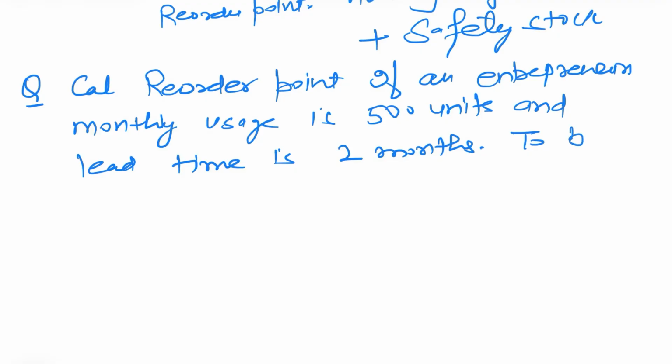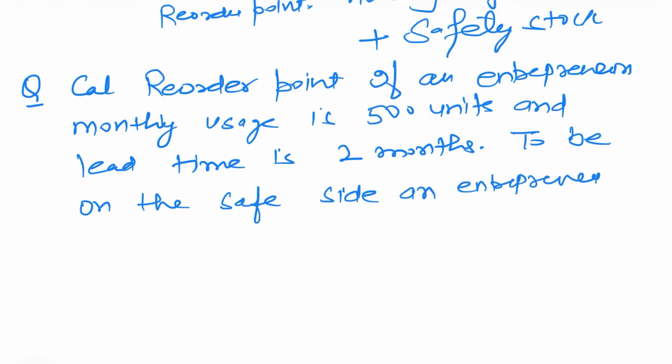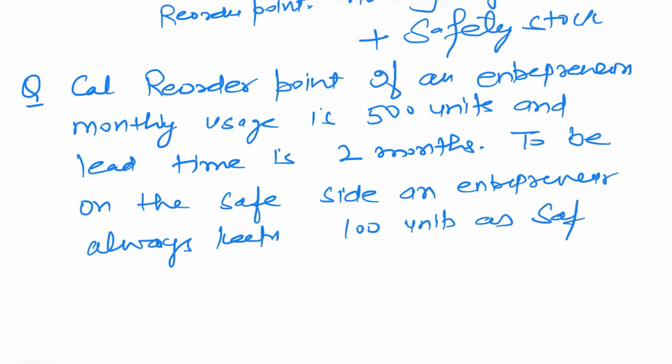To be on the safe side, an entrepreneur always keeps 100 units as safety stock.